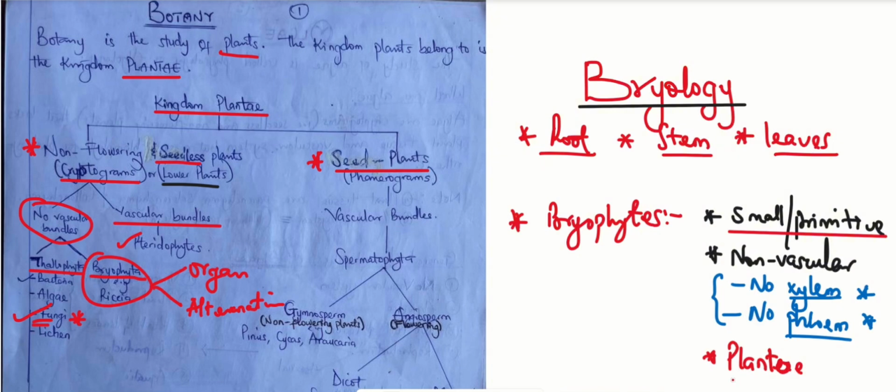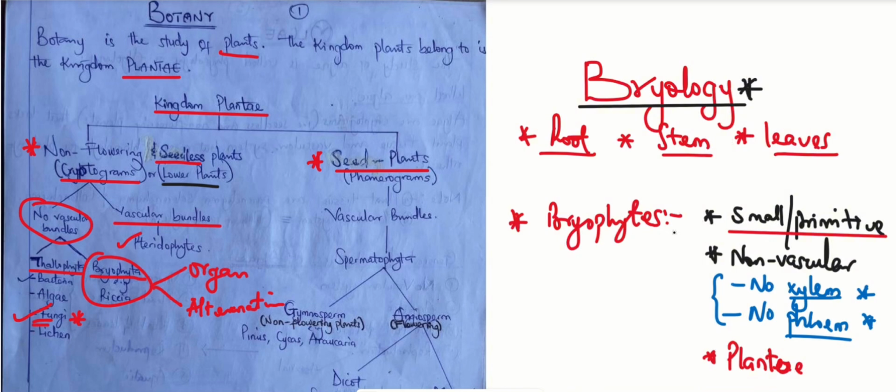Then I can end by saying that they belong to the plant kingdom. Then I give examples. With that, I have defined what bryophytes or Bryophyta means. But don't forget that the study of bryophytes is actually called bryology. So when I say what is bryology, it is the study of the plants called bryophytes.